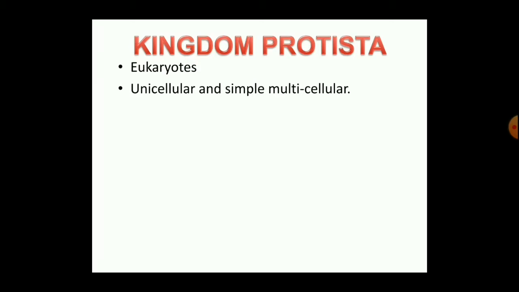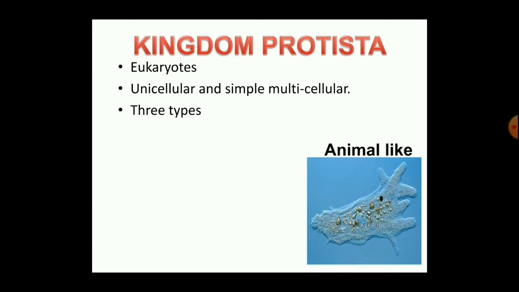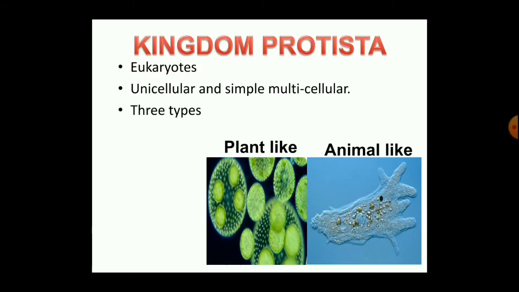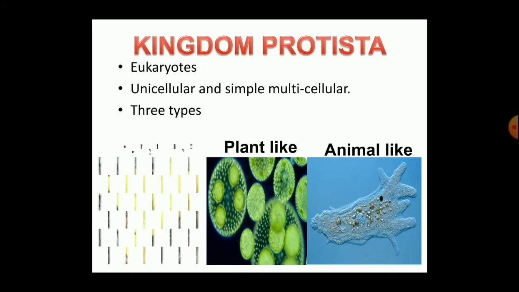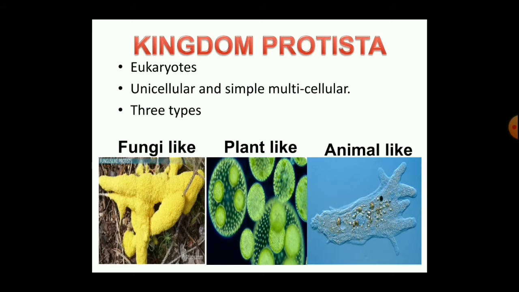Kingdom Protista. The kingdom Protista contains eukaryotes. Such types of organisms, the body of which are made up of eukaryotic cells, the type of cell in which membrane-bounded structures are there. In this kingdom, the organisms may be unicellular or they may be simple multicellular. And there are 3 types of protists. Some are animal-like protists, some are plant-like protists, and some are fungi-like protists.